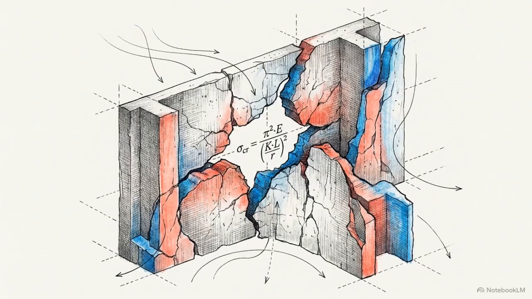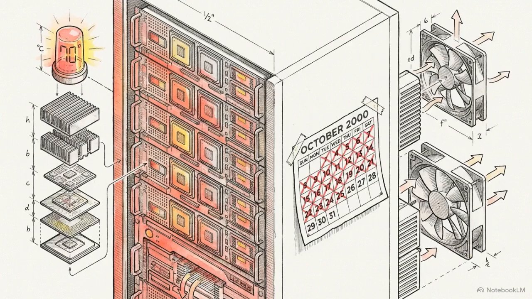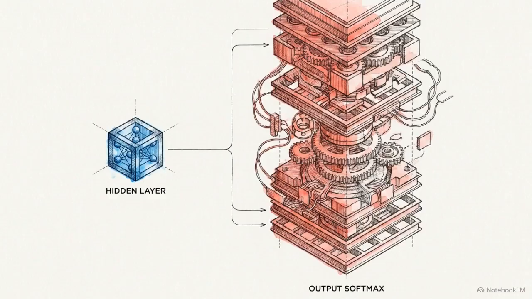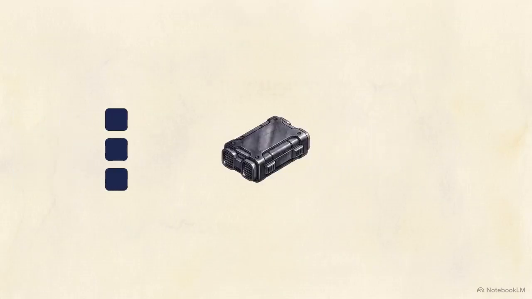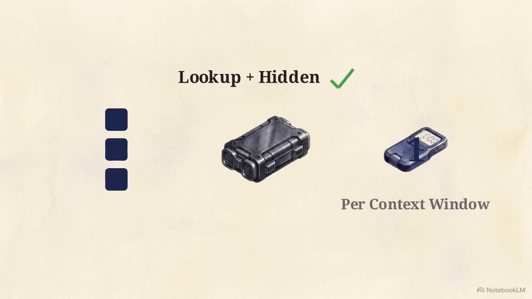Despite the mathematical elegance, the model hit a physical wall. To train on the AP News corpus, Bengio's team required a cluster of 40 CPUs running for 3 weeks, and they only completed 5 epochs. The problem lies in the architecture's scaling asymmetry. The matrix C lookup and the tanh hidden layer are highly efficient. They are computed only once per context window.